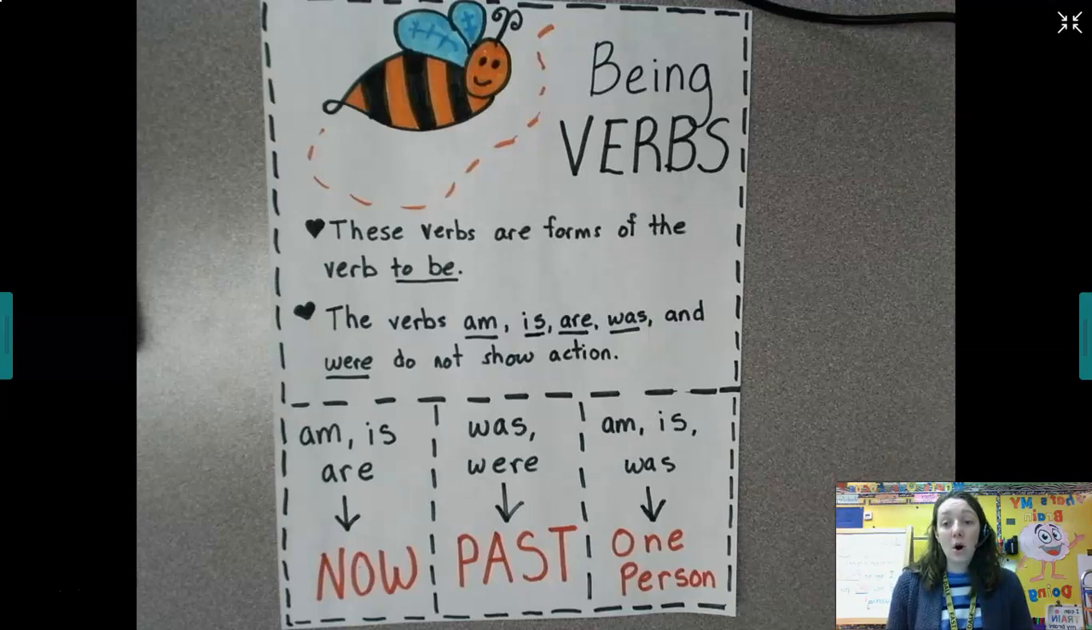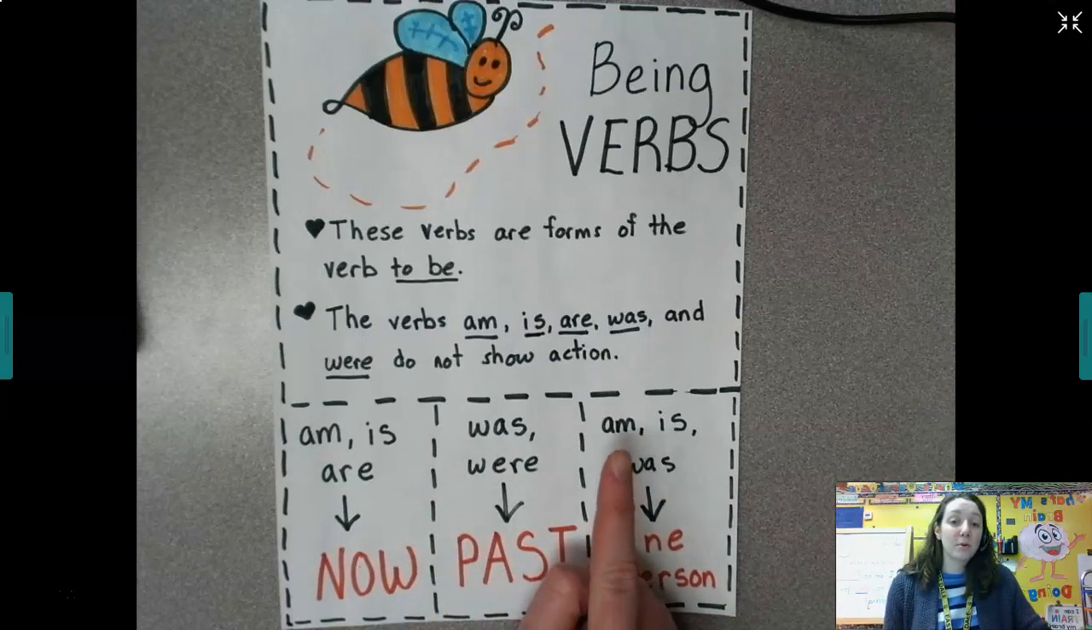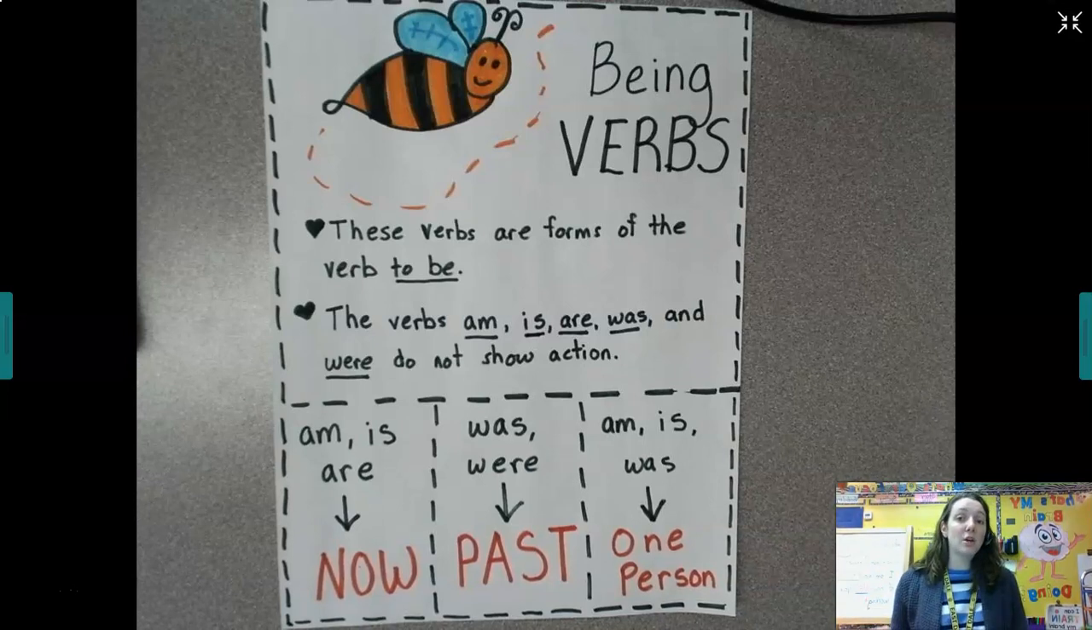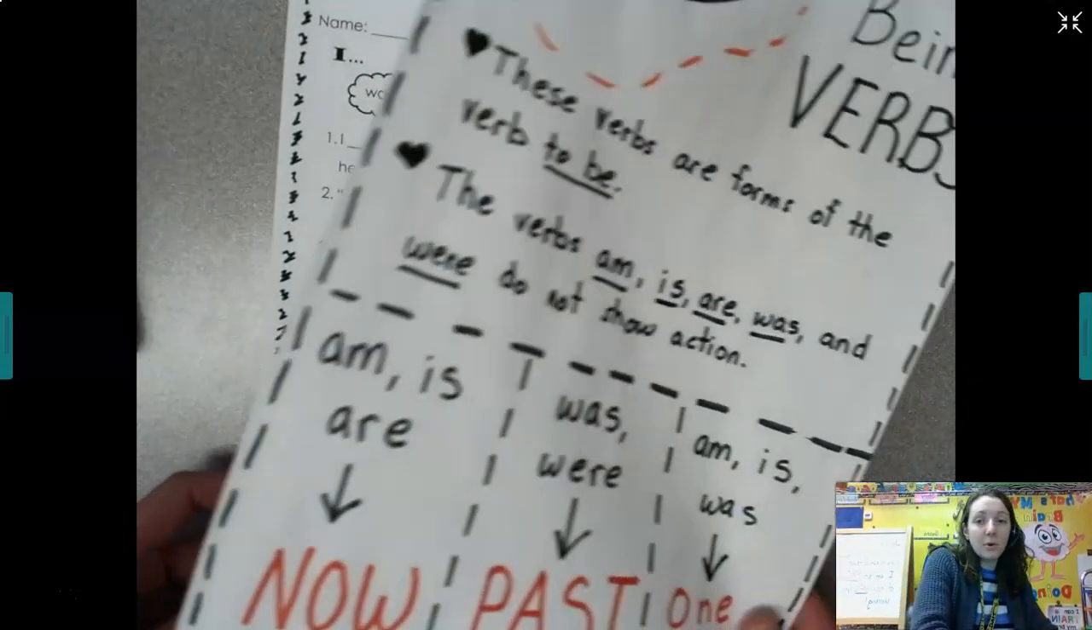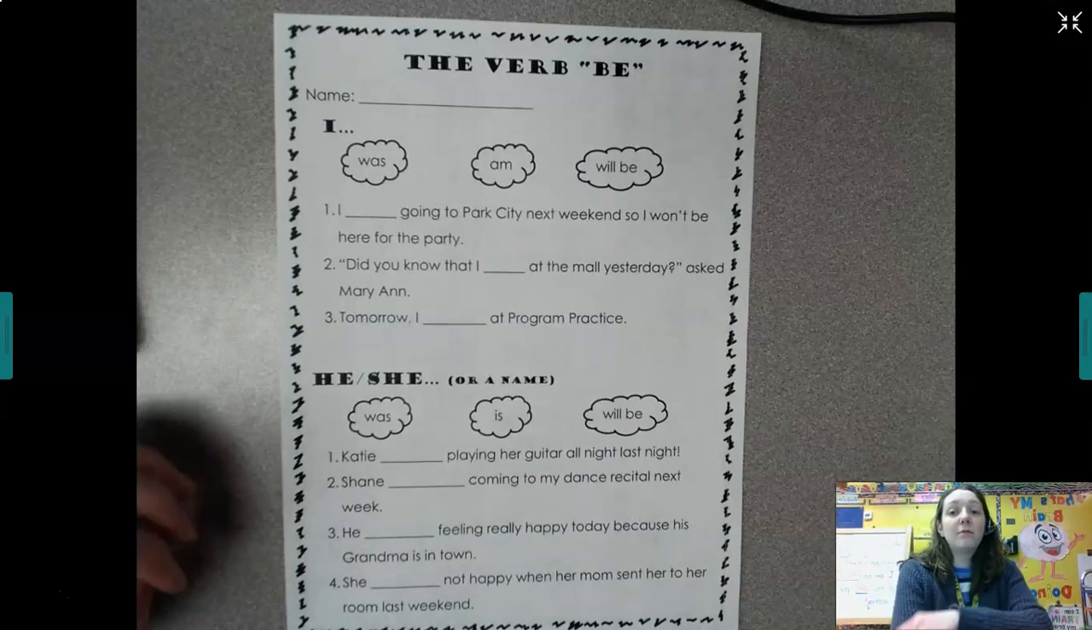Am, is, and are are used now, in the present. Was and were would be used in the past. And in terms of one person, you would just use am, is, or was for one person. So let's look at this in context. Most of the time, you already deal with these verbs just naturally, just by what sounds right to your ear. But we're going to be really specifically working with them through the week. So, the verb to be.